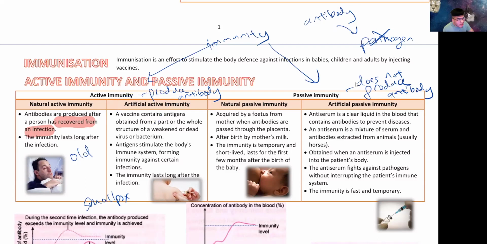So that weakened, it could be antigens obtained from weakened or dead bacteria. So this thing is called vaccine. All right, I'm sure you guys are all vaccinated. I don't care whether you are Pfizer, gang Pfizer, or gang AZ. Okay, I'm gang AZ. Or you are gang Sinovac, whatever. There's no brand loyalty in vaccination. But anyway, as long as you are vaccinated, they all work differently.